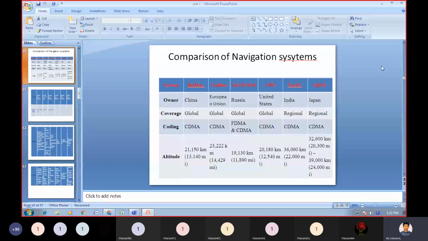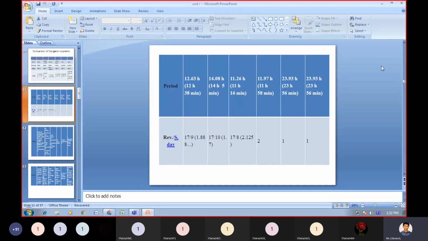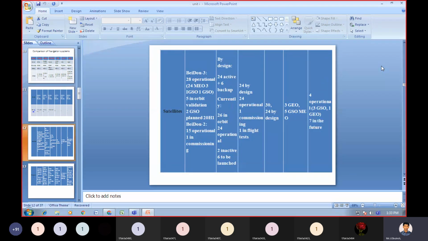23,222 kilometers, or in terms of miles, 14,429 miles. And the next is period. 14 hours 5 minutes is required for this Galileo. And the next, how many satellites are there?